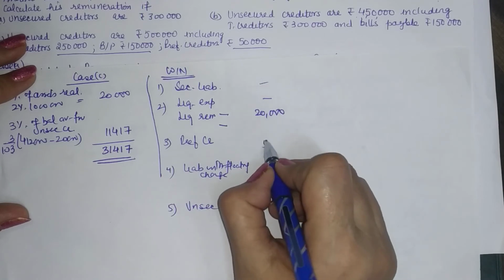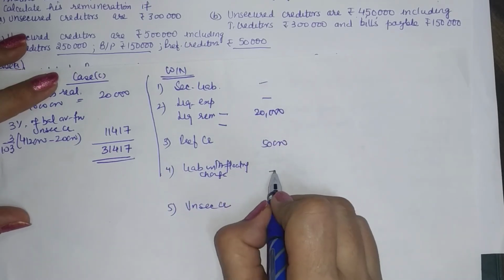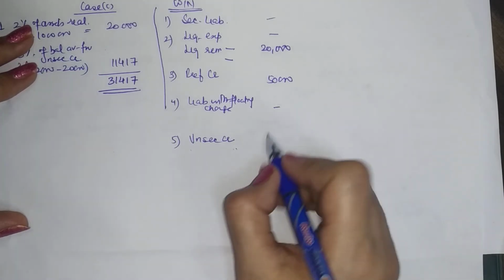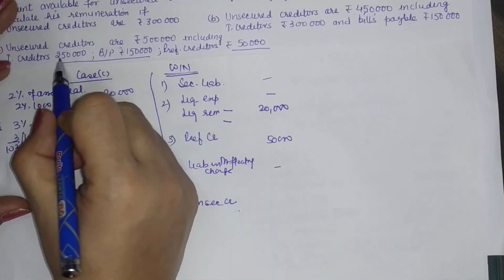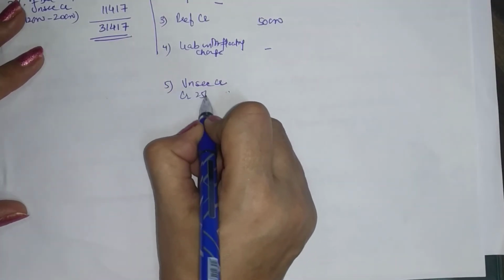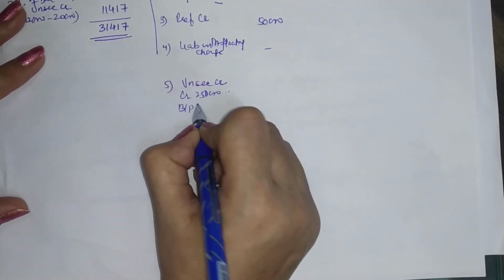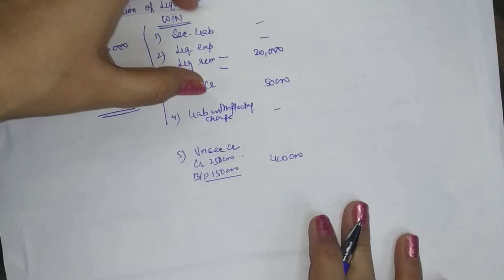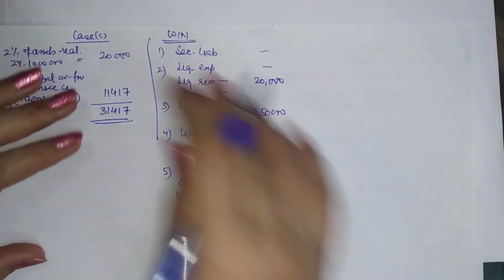Now let us see. Preferential creditors are 50,000. There is no such liability. Unsecured creditors are creditors 2,50,000, bills payable 1,50,000. These are in the same place. Okay, so 4 lakh. Now let us see the order of the payment, because now we are to calculate the commission within the working note.